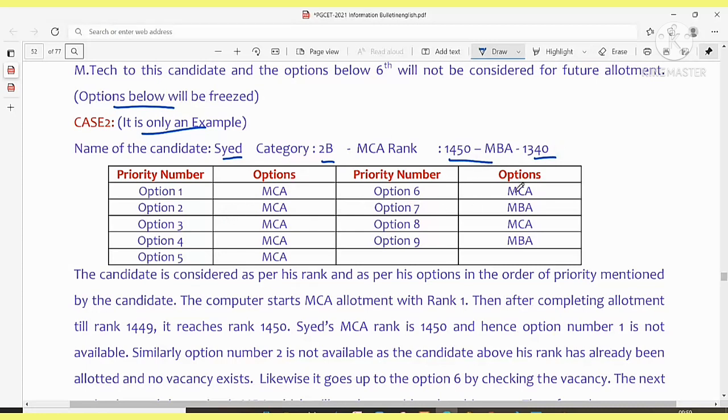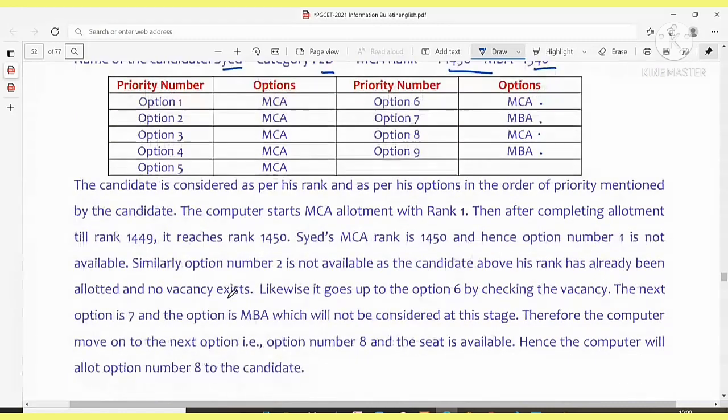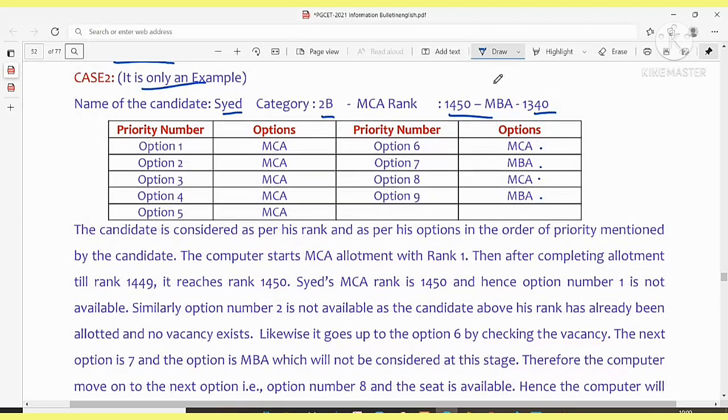Option 1 to option 6 is MCA. Option 7 is MBA. Option 8 is MCA. Option 9 is MBA. Let me read it out so that you will get a clear picture. The candidate is considered as per his rank. What is his rank? 1450 and 1340, as per his rank and as per his options.